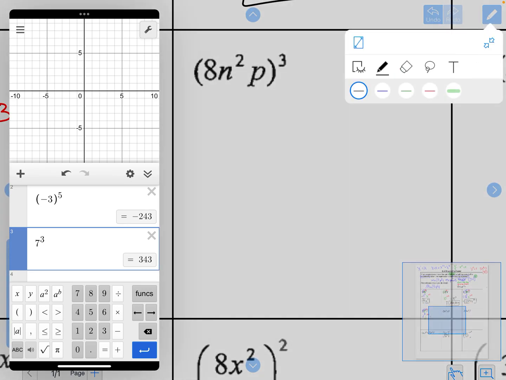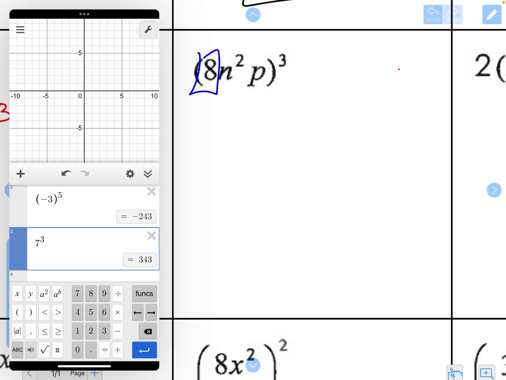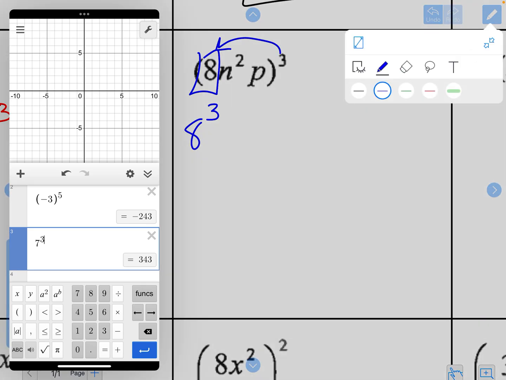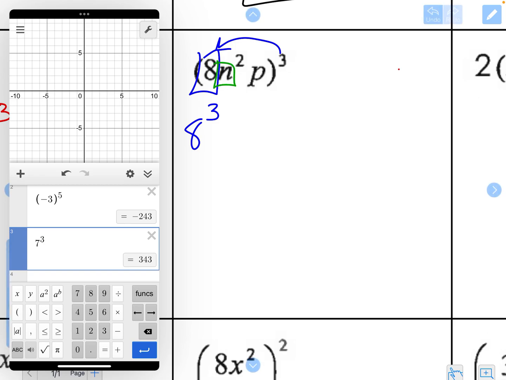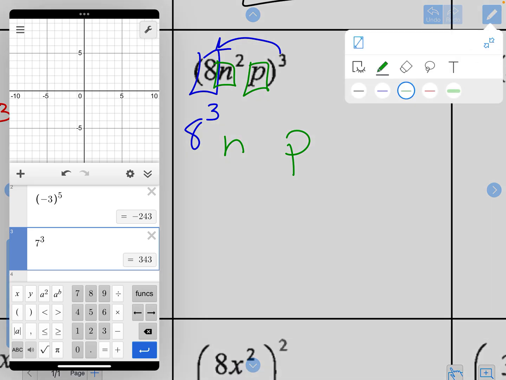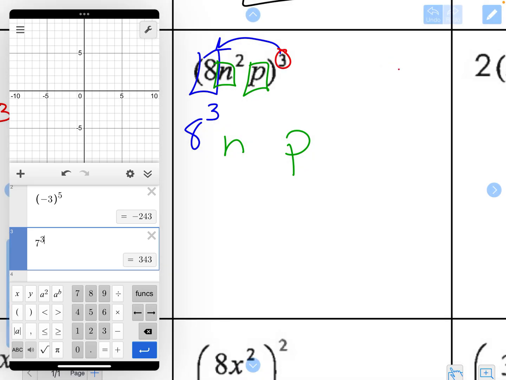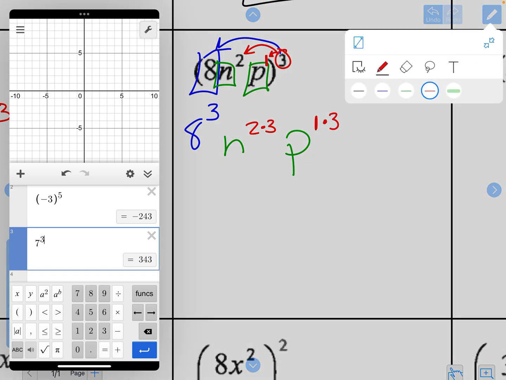All right, so now we got to find our coefficient, which is 8. And we got to raise 8 to the power, so 8 to the 3rd. Then I'm going to write down my two bases, n and p. And again, I just like to give space so I can write down my exponents. And then I'm going to write my invisible exponent of p, which is 1. And then I need to multiply both n's exponent, which is 2 times 3, and p's exponent, which is 1 times 3. And now we need to simplify.